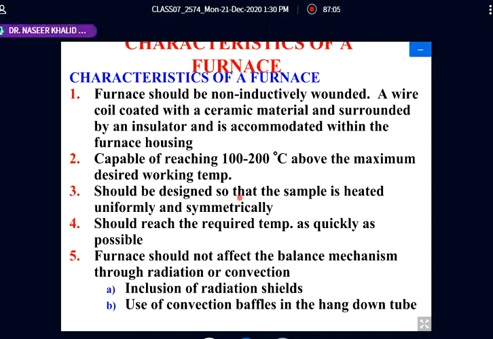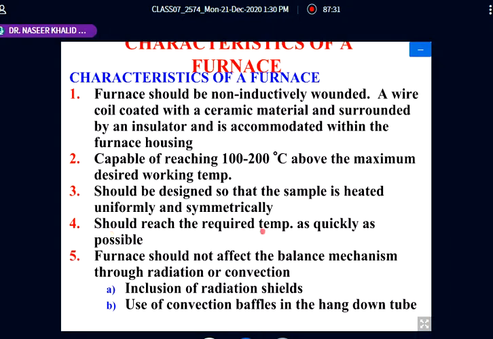Number three, it should be designed so that the sample is heated uniformly. So the uniform sample heating must be there. Because if this uniform temperature is not there, there may be a temperature gradient, so that can affect the net result.